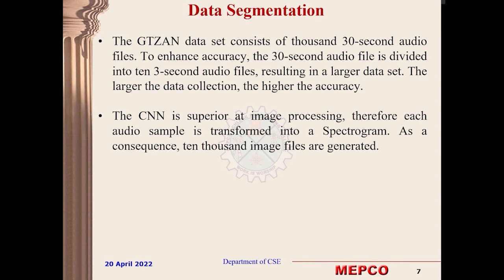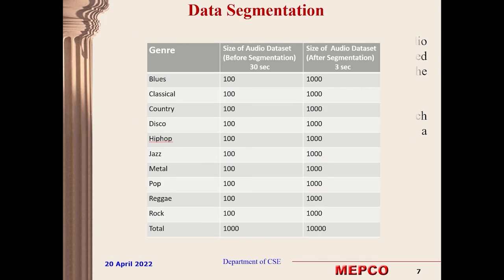And these are the modules. The first module is the data segmentation, which comes under data pre-processing, where 30-second audio files are split into 10 equal 3-second audio files, and CNN is taken because it is superior at image processing. So we have taken CNN for processing spectrograms, and this is the result of the data segmentation, which results in data augmentation. The data increases, so it will reflect in the accuracy.